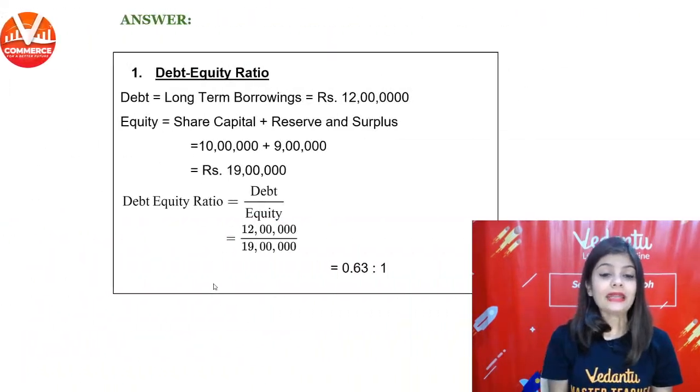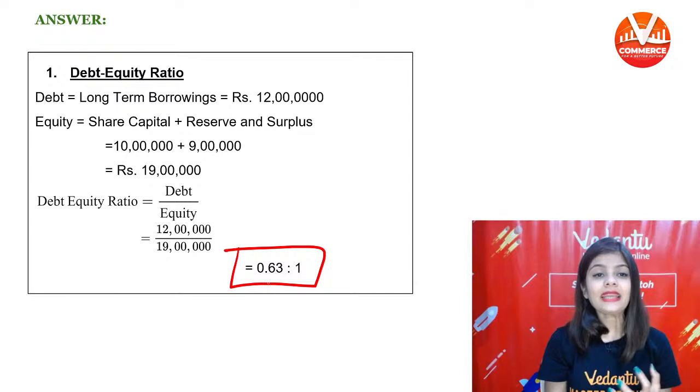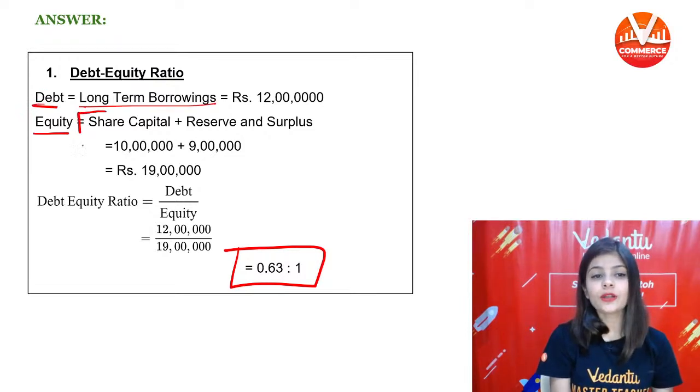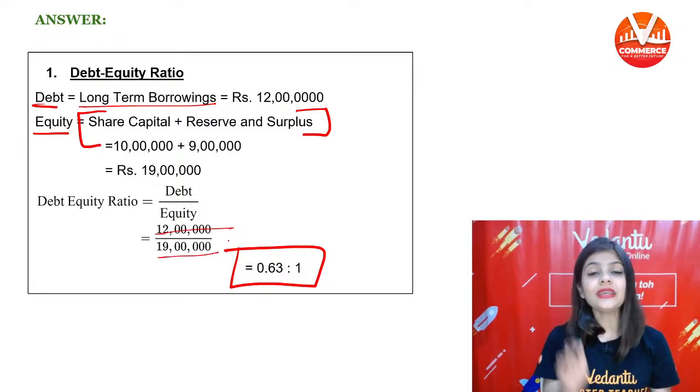So your debt equity ratio is 0.63:1. Debt is equal to long-term borrowing, equity is equal to share capital plus reserves and surplus. So 12 lakh divided by 19 lakh, it is 0.63:1.